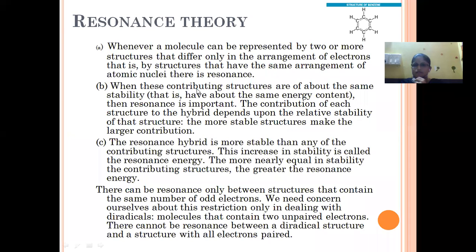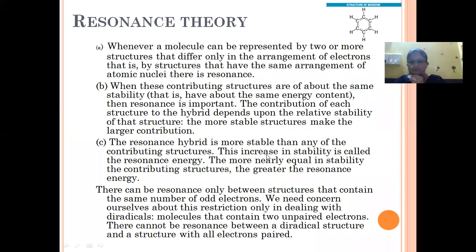Rule number 2, every contributing structure will give the hybrid structure, and the energy content of the contributing structures must be the same. Rule number 3, the resonance hybrid structure will be the most stable structure amongst the remaining structures. So this we have covered up till now.